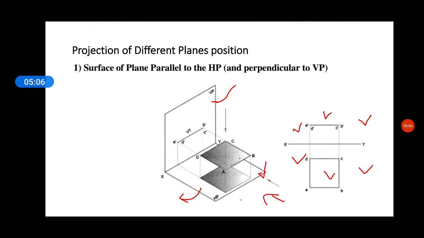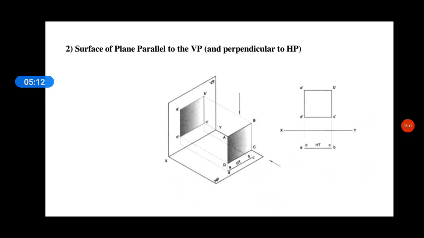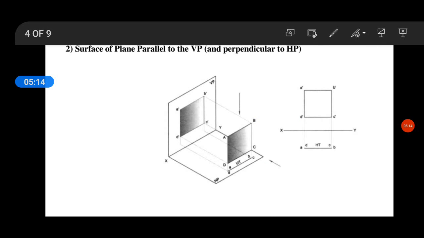Okay, so we'll see the next configuration, the second one. You can see here what will happen. One surface is parallel to the VP and perpendicular to the HP. You can see the changes from the previous one.